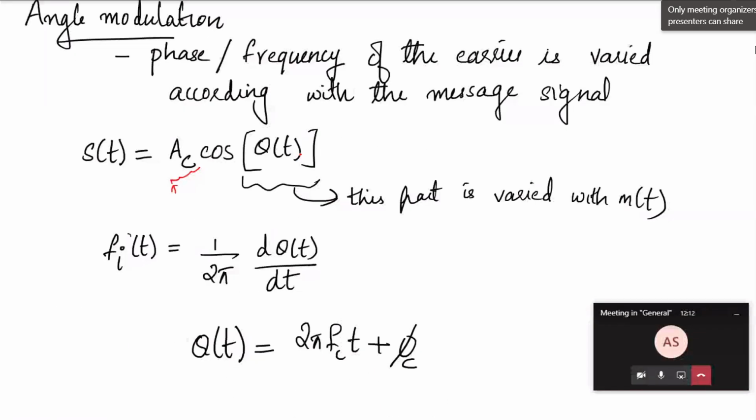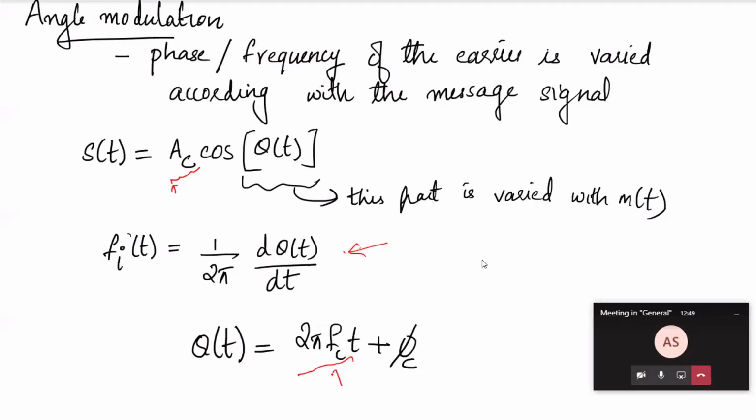And see, this part, how to determine the instantaneous frequency. As the frequency part is getting modulated, you cannot say a fixed frequency for the modulated wave. The frequency itself will be varying. So you need a way to find out the instantaneous frequency, because each instant, the frequency of the wave itself will be changing. So this is the expression: Fi, the instantaneous value of frequency, at t will be equal to 1 by 2 pi d by dt of theta, and theta is 2 pi fc t plus phi.